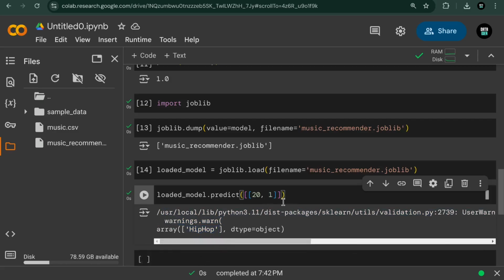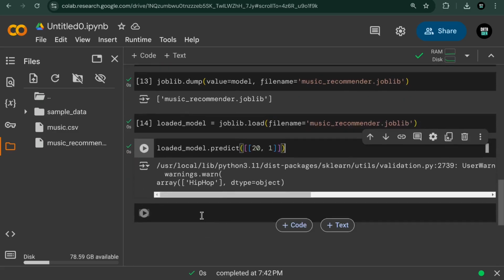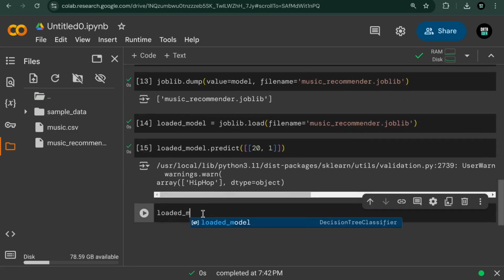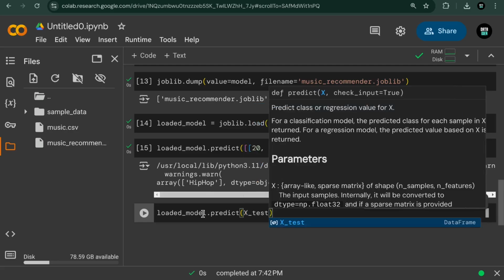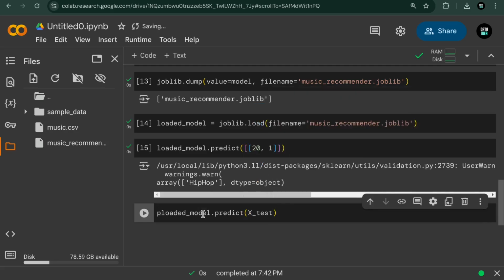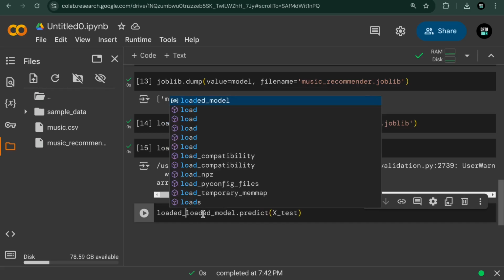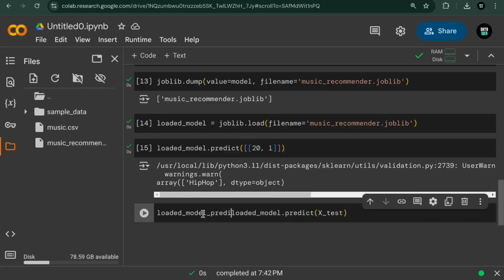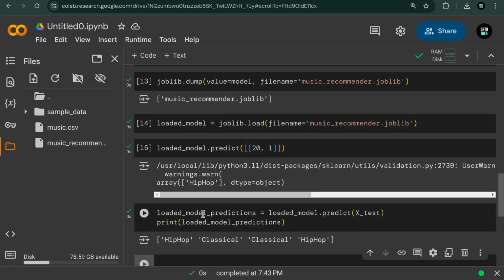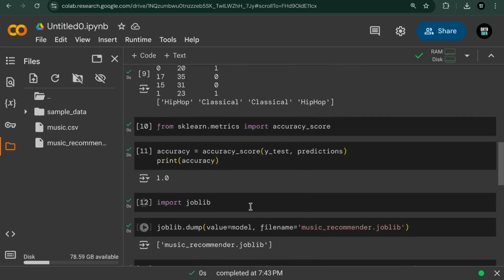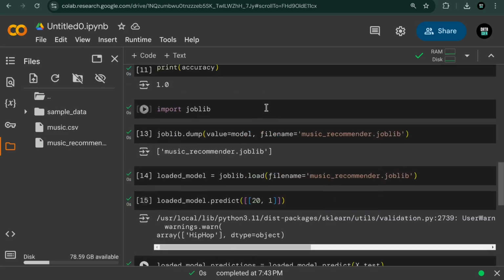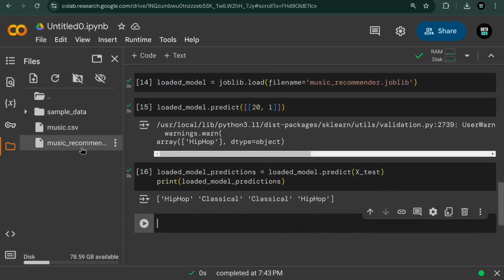You can also make a prediction on many items. For example, we can say loaded_model.predict on X_test, and we can store these in loaded_model_predictions and print them out. We shall see that they are identical to the ones from the model that we had just trained, because it's the same model. We just loaded it from a file.